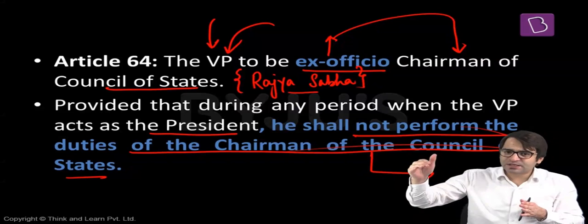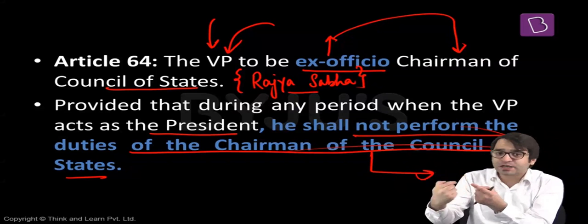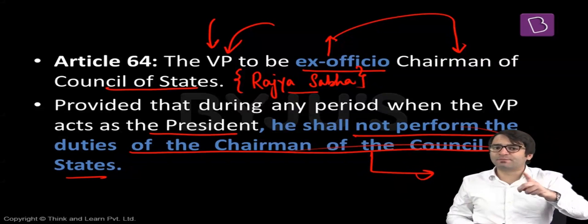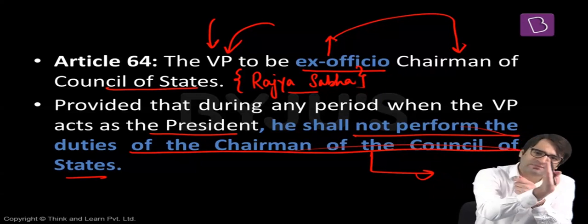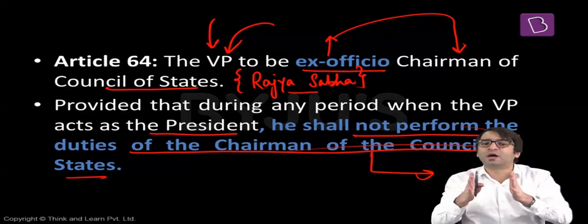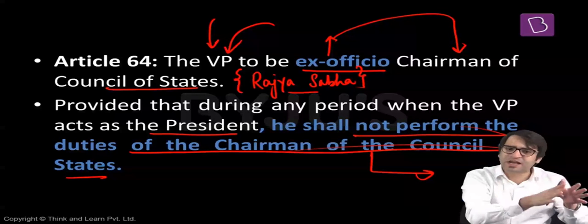And if I am the Vice President of India, and there is a vacancy in the office of the President, I will now act as the President of India, but I will also be administered oath or affirmation of the office of the President. That means I will be administered oath or affirmation that I will preserve, protect, and defend the Constitution. So if I'm acting as the President of India, I will not discharge my duties as the chairperson of the Council of States. That duty someone else will perform. Deputy chairperson of Rajya Sabha, someone else will perform, but not you, because you are now the President of India, acting President of India. These are the only two roles prescribed by the Constitution for the Vice President of India.